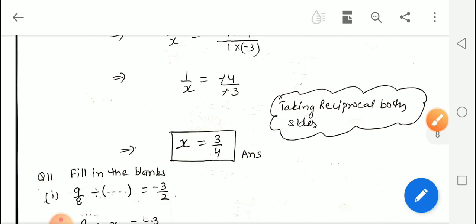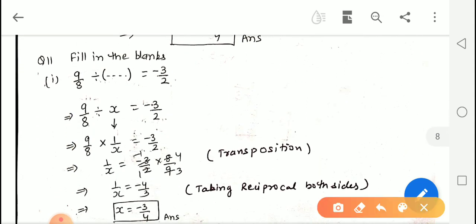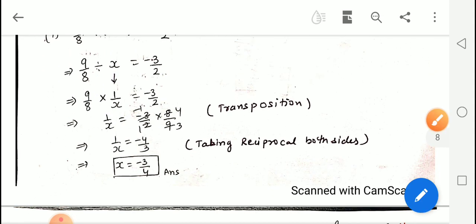Now let us do some fill in the blank based question. This is our question number 11. First part is 9 upon 8 divided by which number, so that we can get this as an answer. So here the divisor, we will suppose is x, and solve this question as we have done in the word problem. The first number is as it is, this division sign will become multiplication, and the reciprocal of x is 1 upon x.